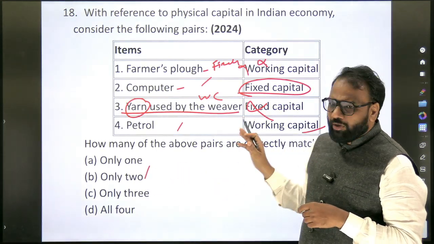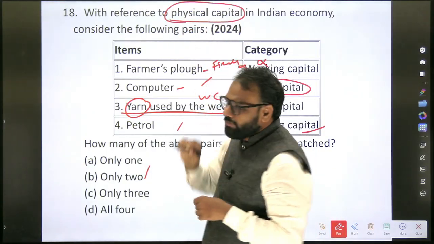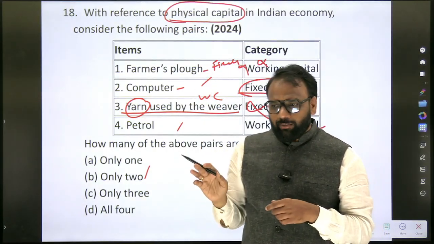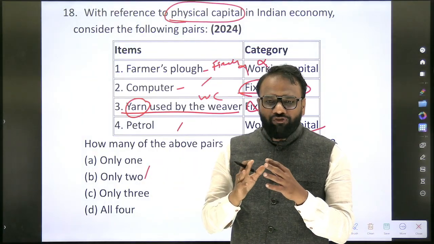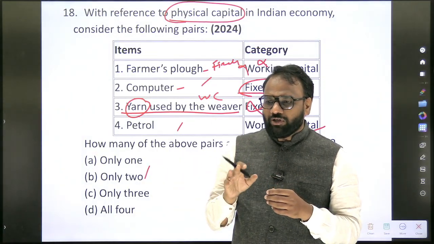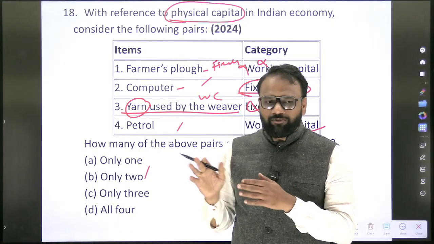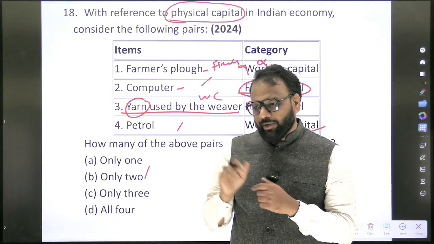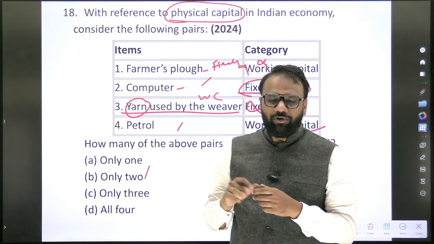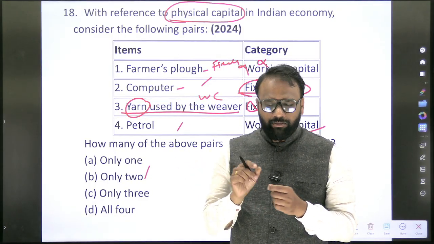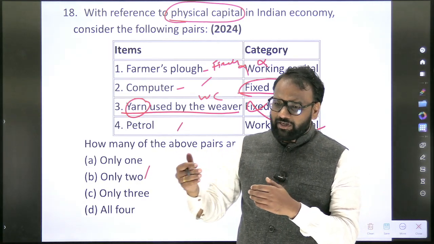Again, a very important topic. Here they are focused on physical capital. Apart from physical capital, if you refer to the previous year question papers, they are focused on other types of capital, for example financial capital and social capital. Different types of capital are also equally important. Some important ones, in 2023 or somewhere, they asked a question as well. We will be discussing the different types of capital in subsequent discussions.